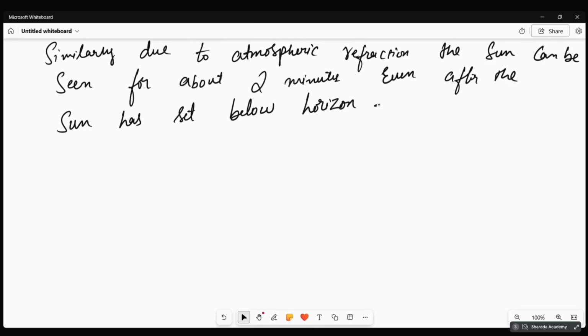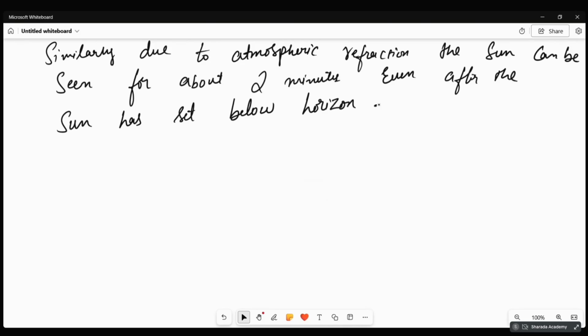So until now, what we studied is about atmospheric refraction. Because of atmospheric refraction, first is the twinkling of stars. Stars appear to twinkle because of atmospheric refraction. But planets do not twinkle because they are nearby to us, and that effect will be nullified there.